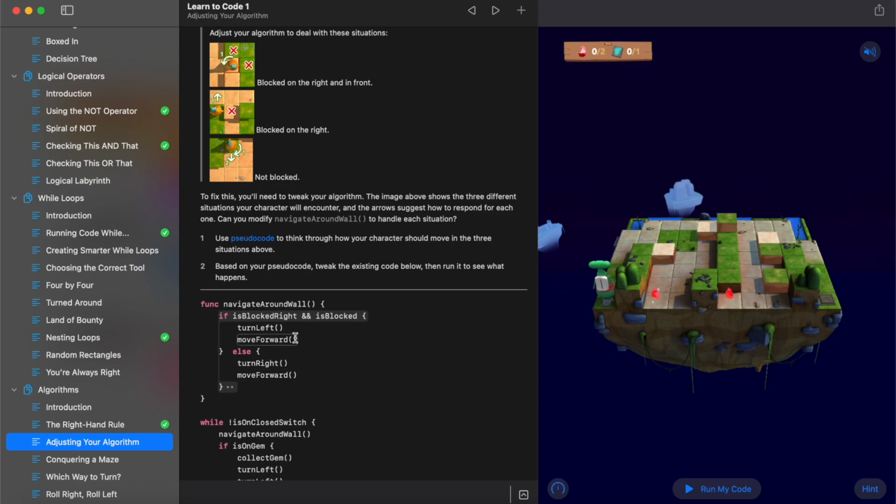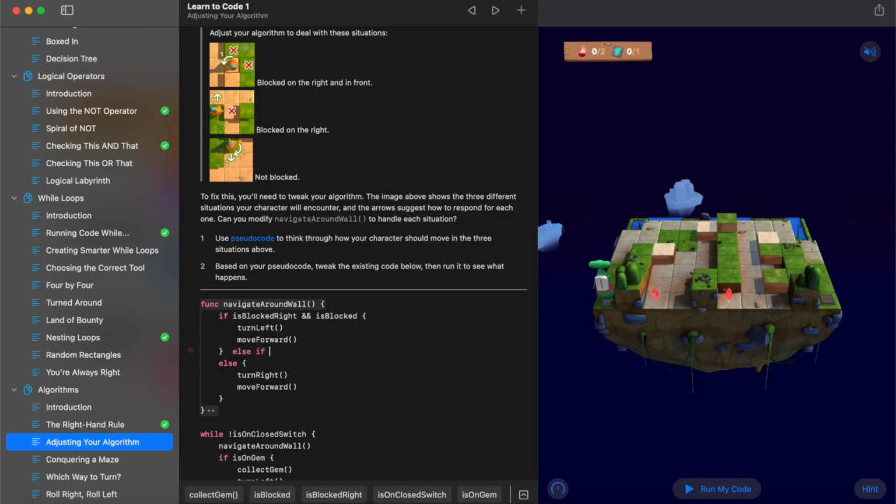So if that's the case, then we're going to want to move to the left. And we'll keep the move forward. Where I've got the else here, I'm going to move that one down and put in an else if. I'm going to change that to is blocked right. So I'm checking, are we blocked on the right and the front? No. Well, are we blocked on the right?